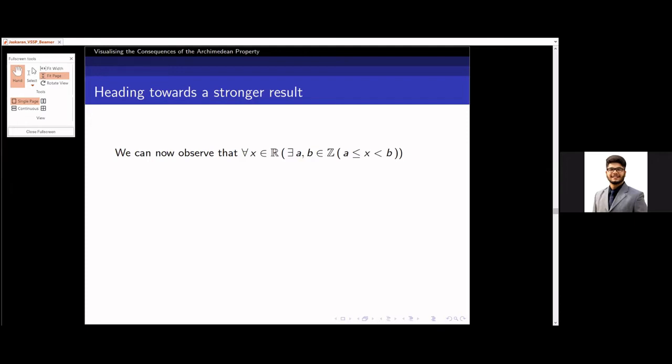But now I make a stronger claim. I say that for all x in R, there exists a c in Z such that x lies between two consecutive integers.